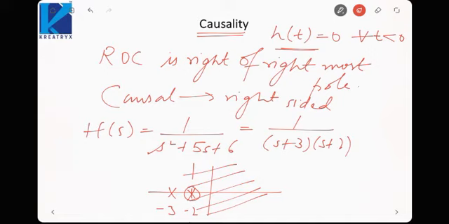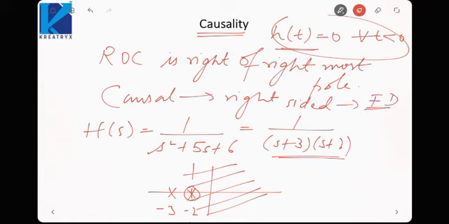So causality can be identified by looking at the ROC. If the ROC is right sided, that means the signal would also be right sided and it will be causal. But if you cannot express H(s) in rational form like this, then you need to use the time domain causality, which is this condition. So this is time domain causality and this is frequency domain or Laplace domain causality.